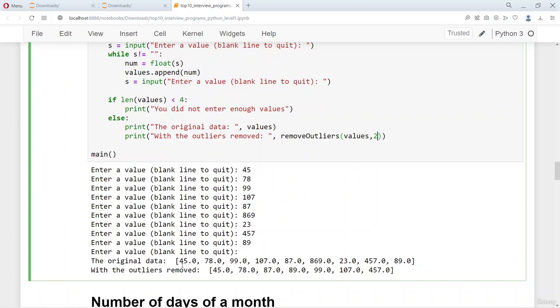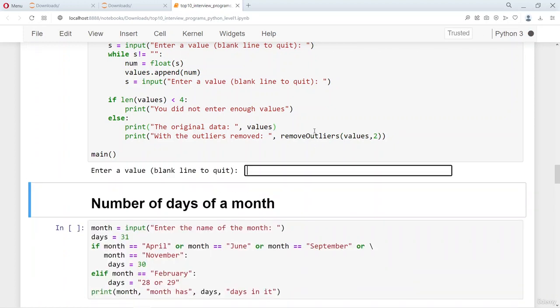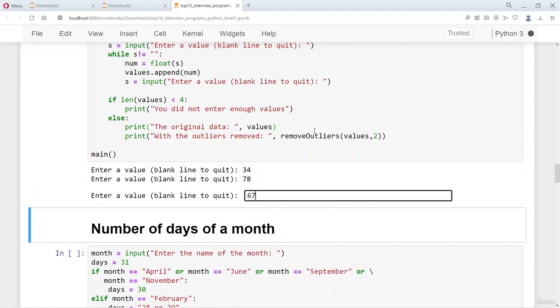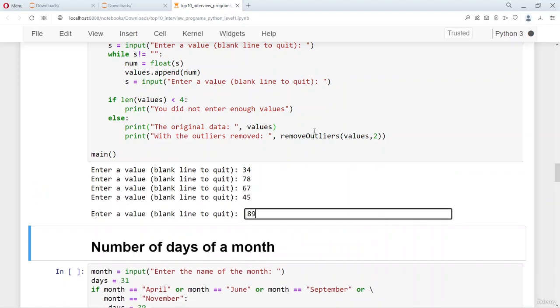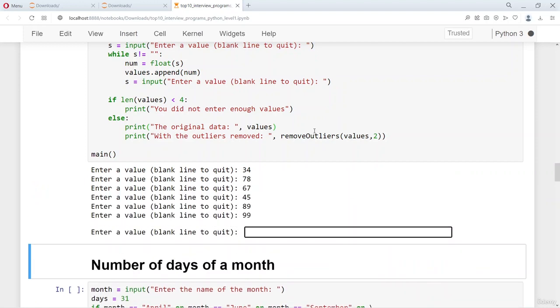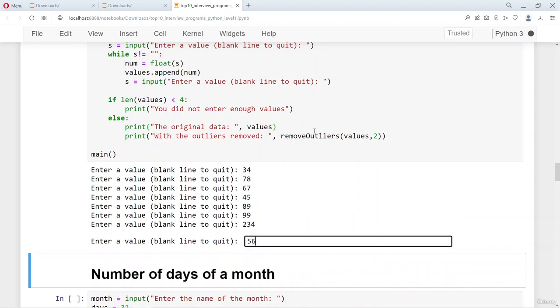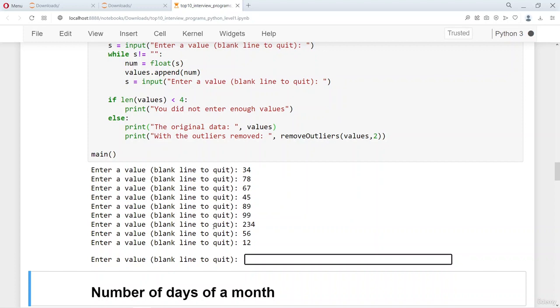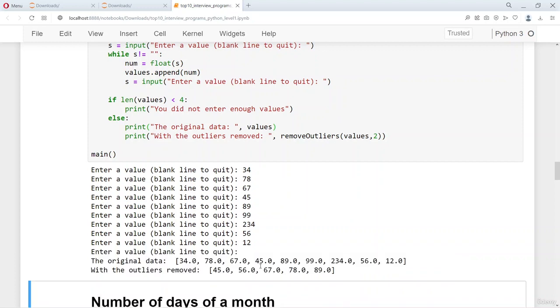let me enter the data once again. 34. So I enter a set of values. You can see that I have entered 9 values.